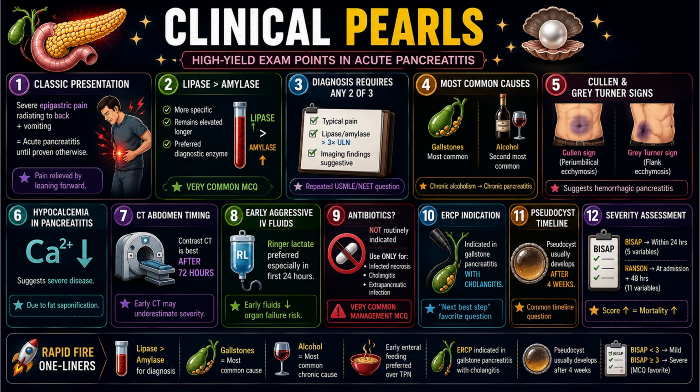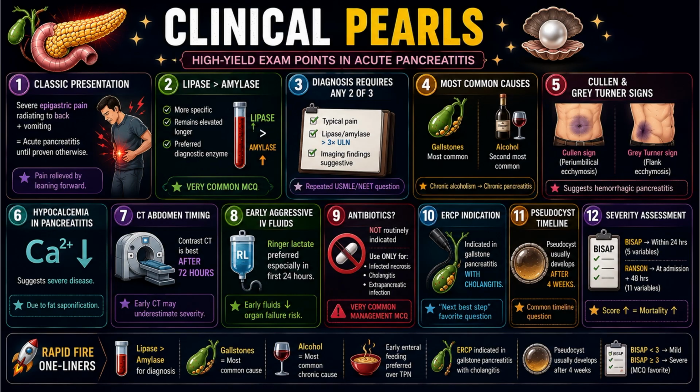Third, diagnosis requires 2 out of the 3: typical pain, lipase or amylase above 3 times the upper limit of normal, and imaging findings suggestive of acute pancreatitis. Point number 4, gallstones are most common, alcohol is second most common, and chronic alcoholism leads to chronic pancreatitis. Fifth, Cullen's and Turner's signs suggest hemorrhagic pancreatitis.